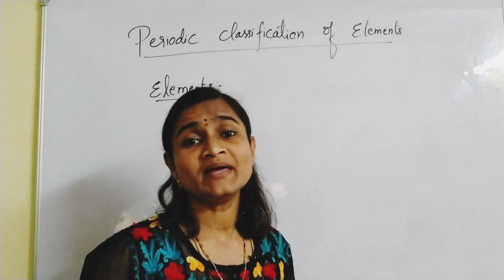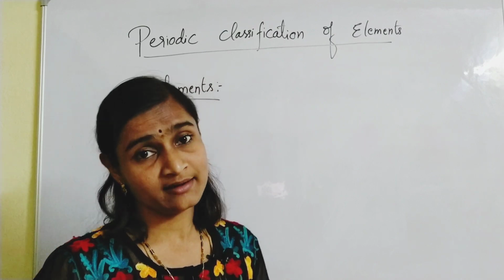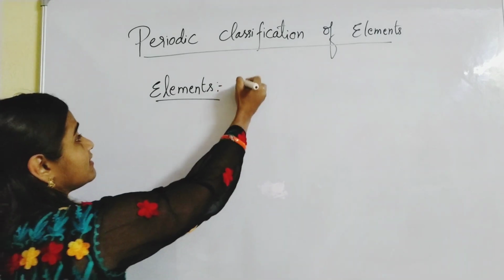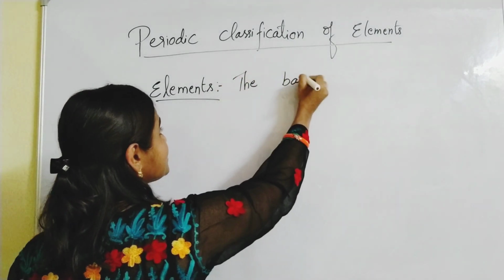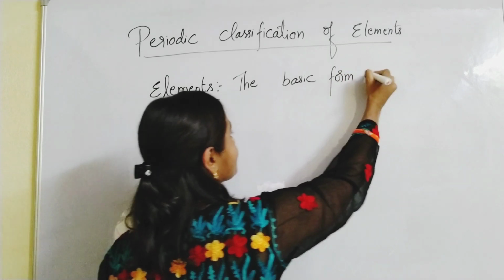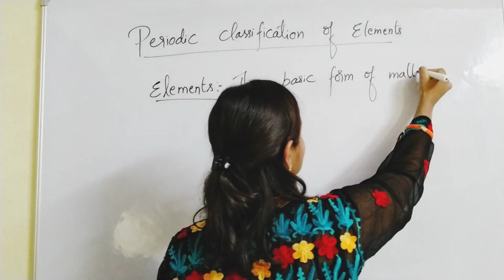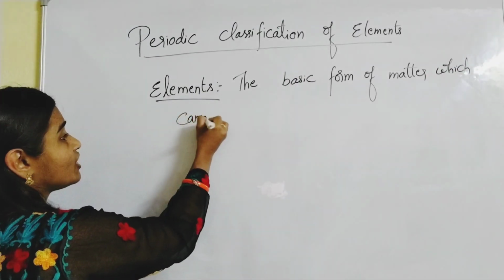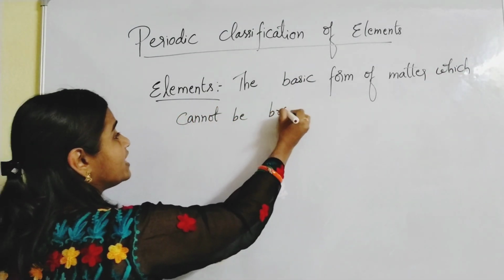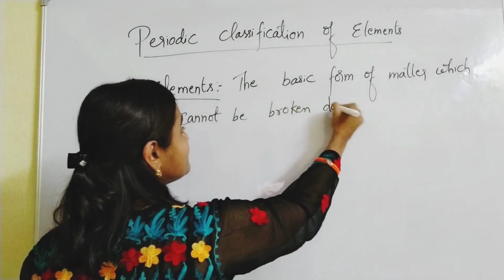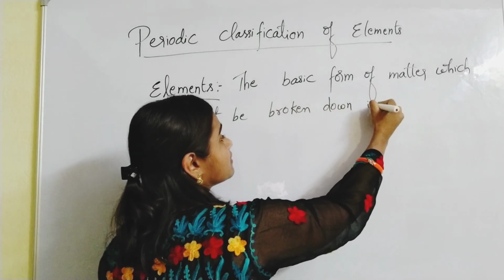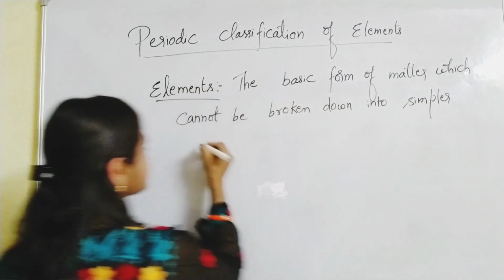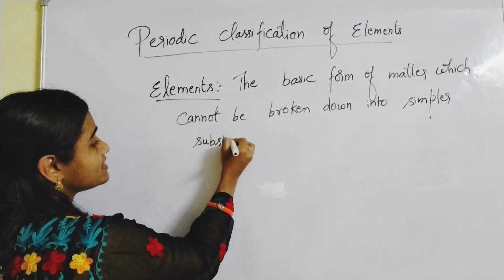Elements are defined as the basic form of matter which cannot be broken down into simpler substances. It is defined as what? The basic form of matter which cannot be broken down into simpler substances by chemical reactions.